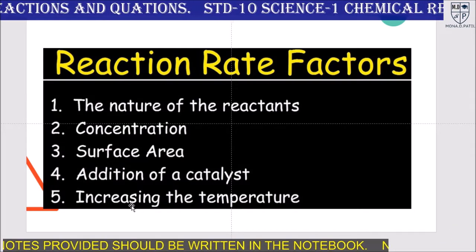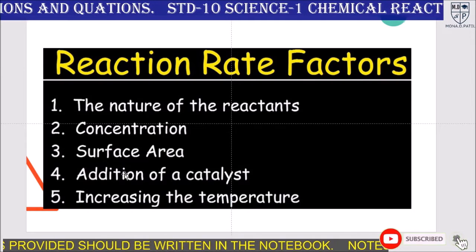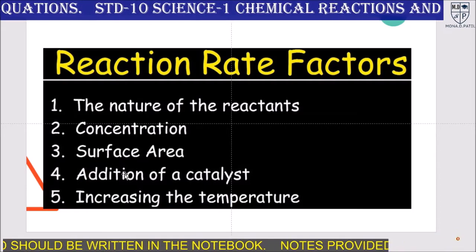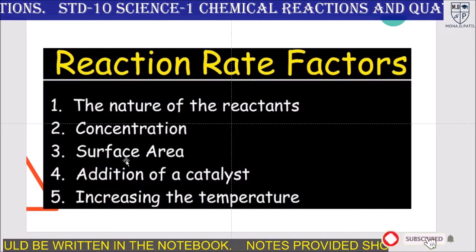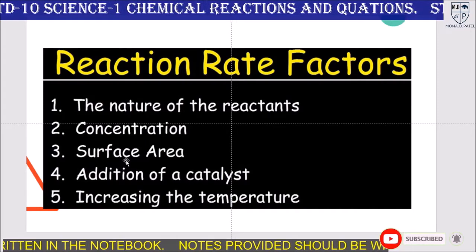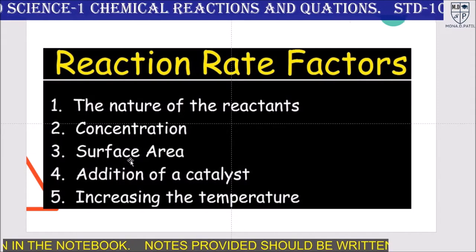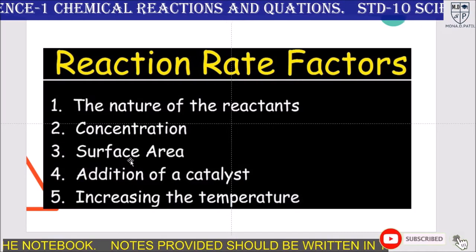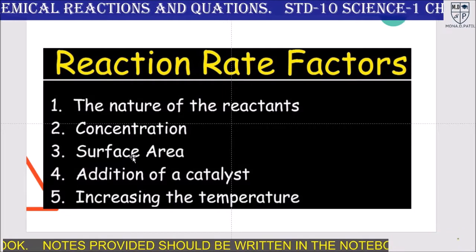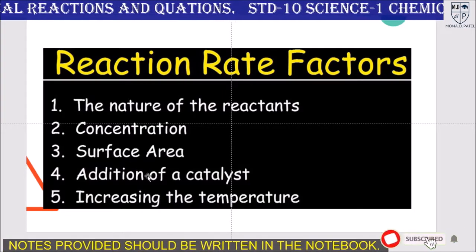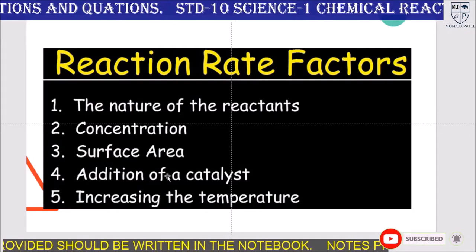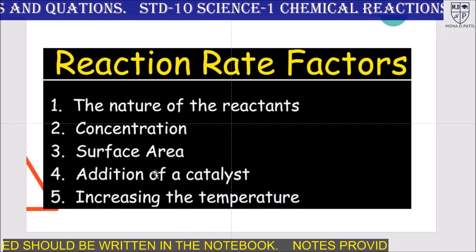The fourth one is the addition of catalyst. The rate of reaction is not increased by reducing the particle size or by increasing the reaction temperature. However, potassium chloride decomposes rapidly in the presence of manganese oxide. So manganese oxide acts as a catalyst in the reaction. This catalyst does not participate in the reaction, but it helps to increase the rate of reaction.